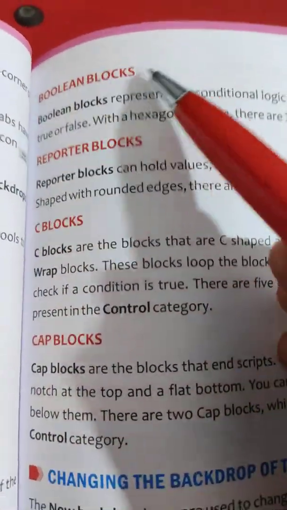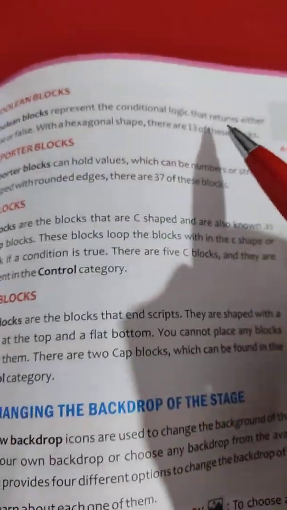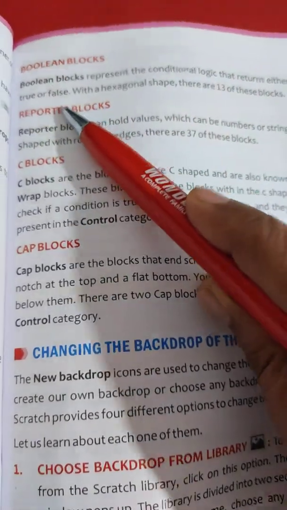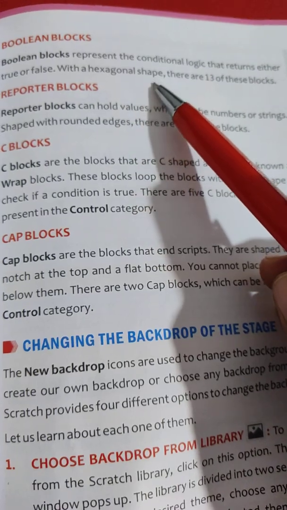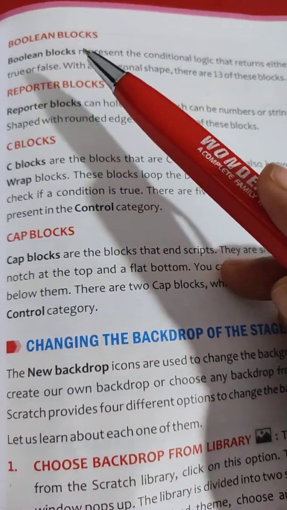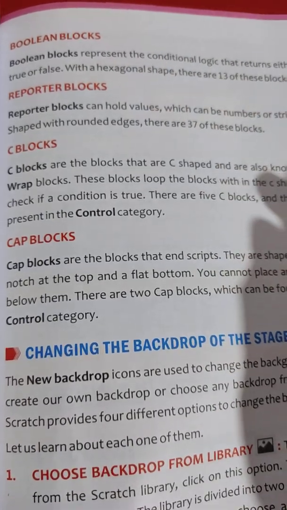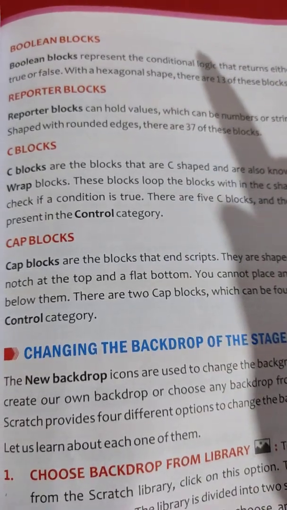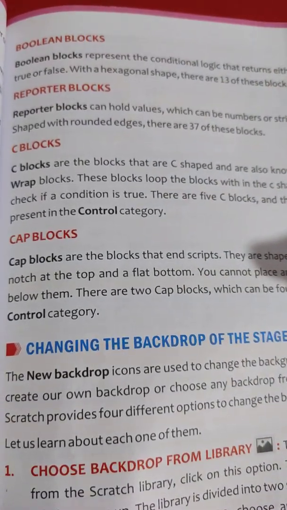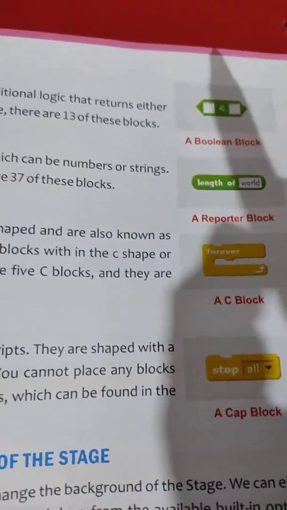Next is Boolean blocks. Boolean blocks represent the conditional logic that returns either true or false. With hexagonal shape, there are 13 of these blocks. So, Boolean blocks are used if you want to use some conditional logic. And conditional logic only returns two values. First is true and second is false.